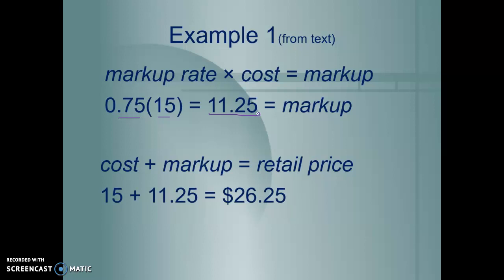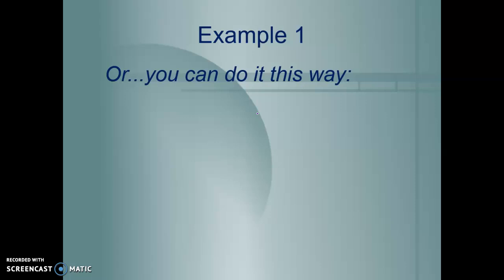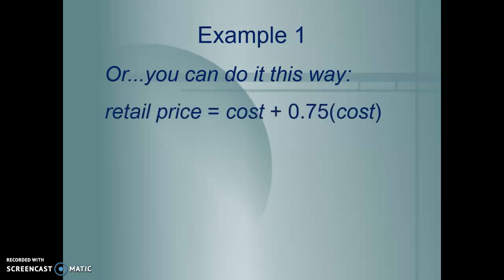So this is a two-step problem here. Use the rate to find the markup, and then use the markup to find the retail price. We could have also done it this way. The retail price is also the cost plus 75% times the cost. In this case, we want to pay 100% of the original cost, that's 100% of the $15, plus another 75% more.